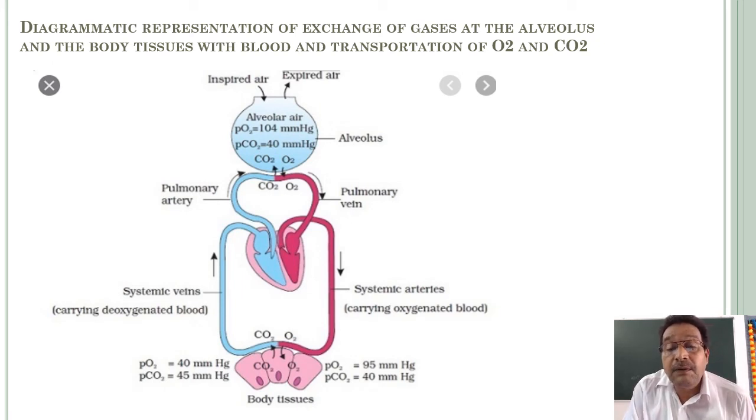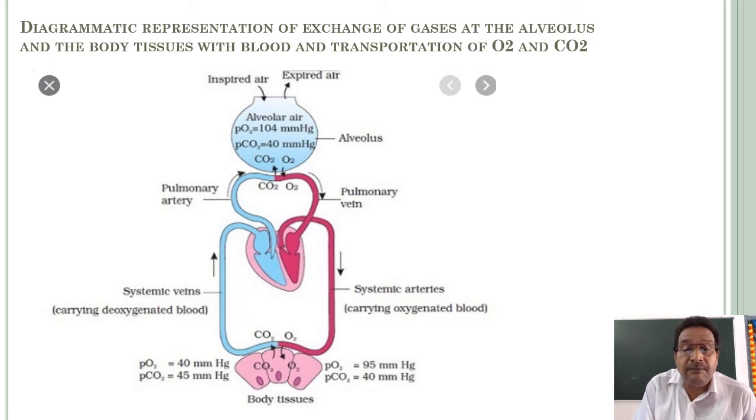In the blood carried through systemic arteries, the partial pressure of oxygen is 95 mm Hg and PCO2 is just 40 mm Hg. Because of that, from the systemic arteries, arterioles and capillaries, the oxygen diffuses into the tissues.